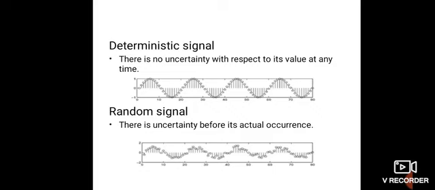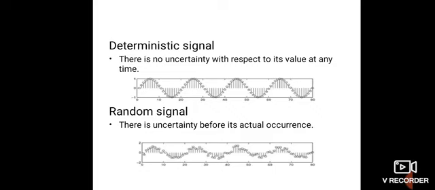Suppose I am taking one signal, like a sine wave. In the case of a sine wave, I know the nature of the sine wave. It starts from zero value and goes to the peak value, then again comes to the zero value, and then again goes to the negative value. So in that case, I can predict the nature of the signal.